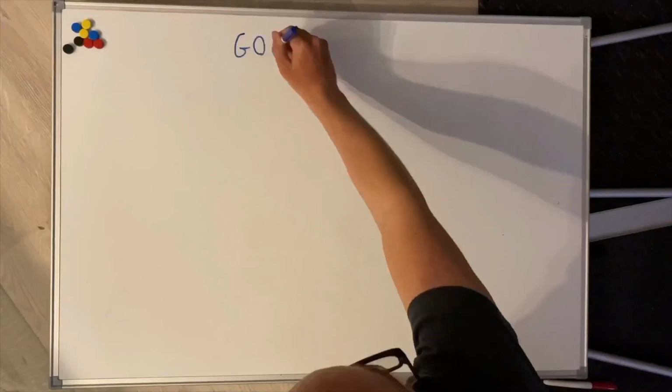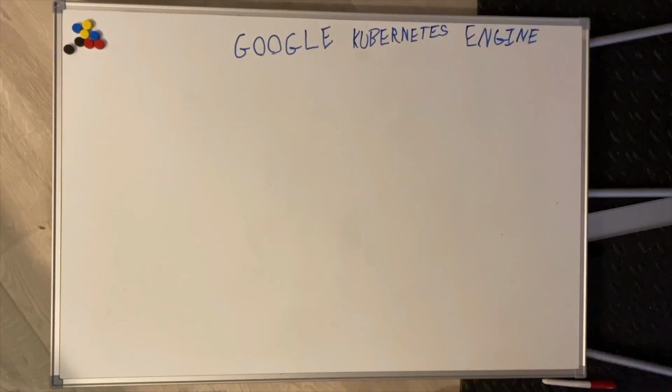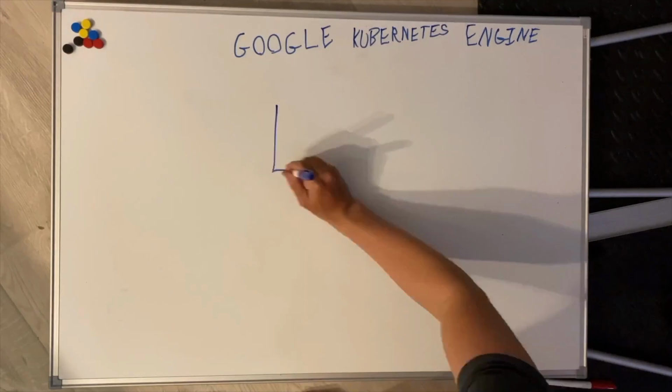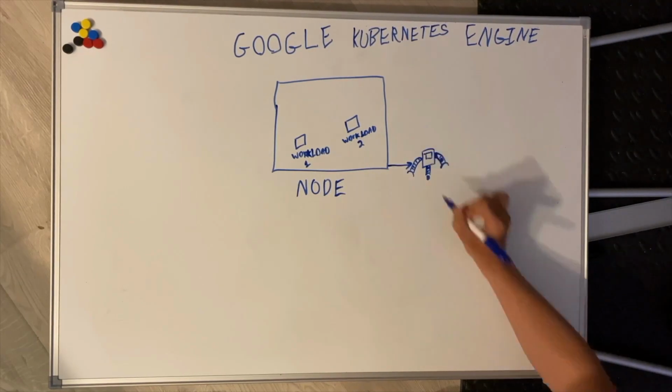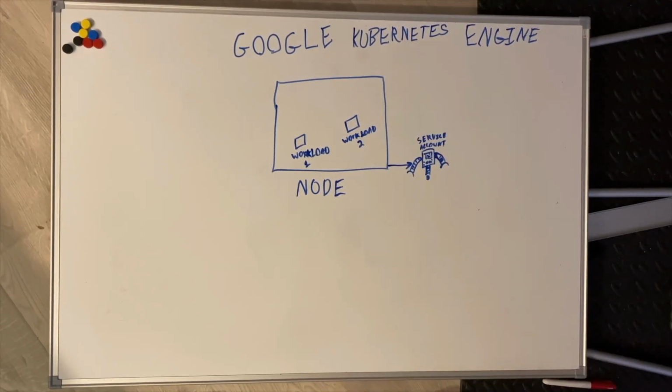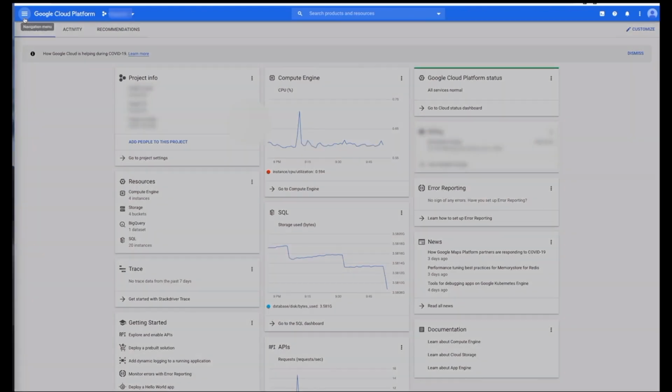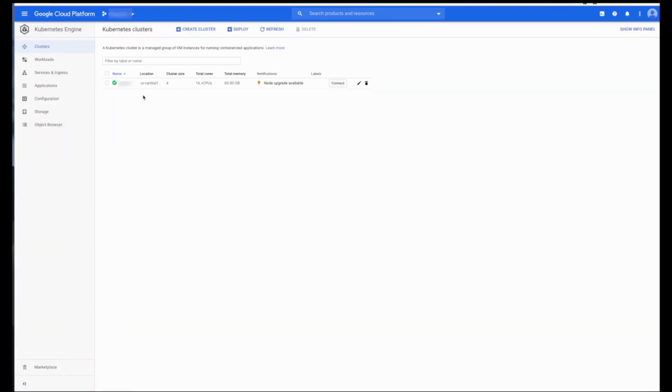As you might imagine, not having control or visibility into what your service accounts can or can't access comes with some challenges. And one particular place I think those challenges manifest themselves is in a multi-tenant Kubernetes environment. Google has a managed Kubernetes engine that's often shorthanded GKE. If you're familiar with Kubernetes, you have a bunch of nodes, and within those nodes, you have workloads. In GKE, those nodes are powered by VMs, and those VMs have service accounts attached to them. If we take a look at console, we can see a Kubernetes cluster here that's powered by 4 underlying nodes.